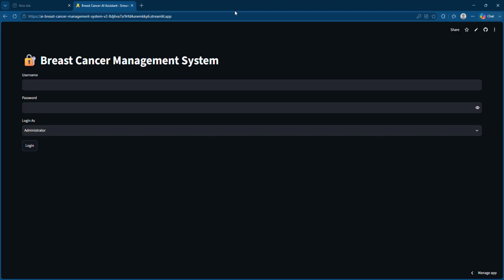So my main thing is that it is a breast cancer management system, and you will get to know what it is. Let's move on with the first part, the security protocol. I made this security protocol because it should be used by the respective personnel or authorities only, not a random person.